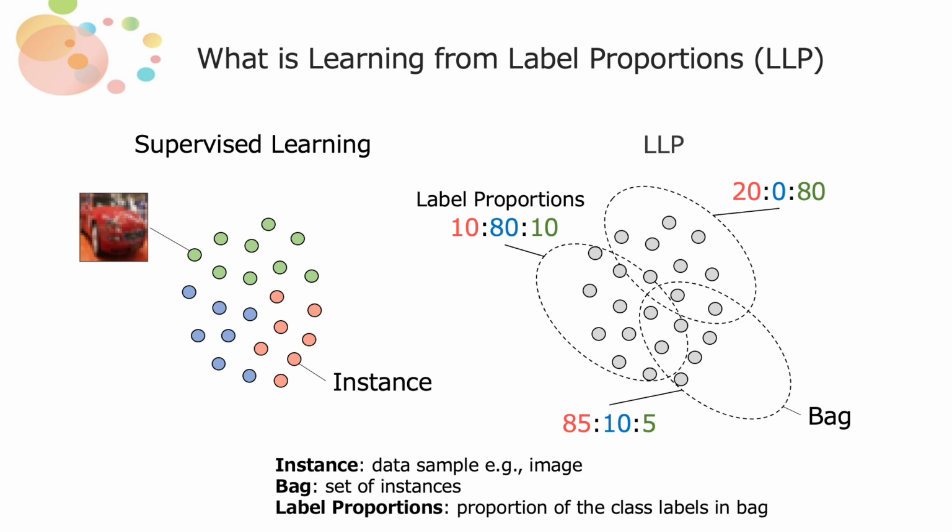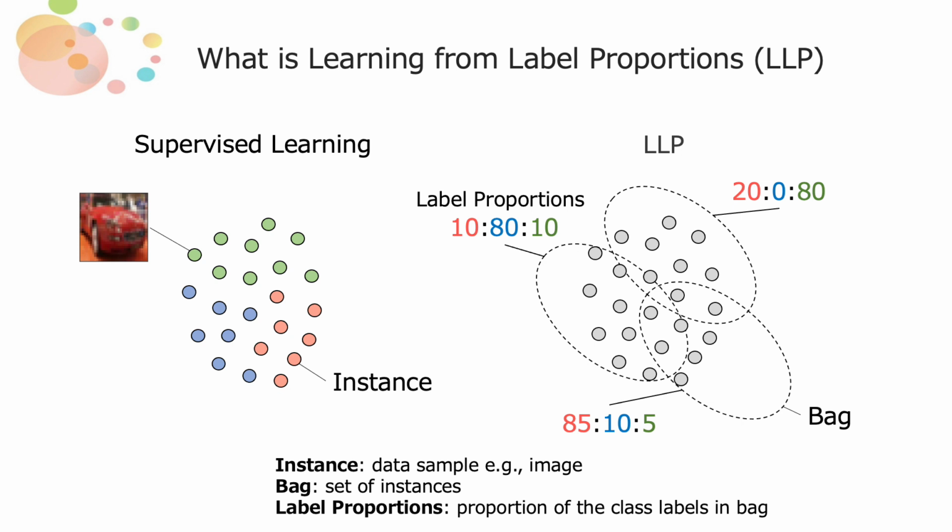What is learning from label proportions? In general classification tasks, a model is trained on a dataset where each piece of data has class labels. However, instance-level annotations cost a lot, and there are many cases in which instance-level annotation cannot be disclosed to the public for privacy reasons.